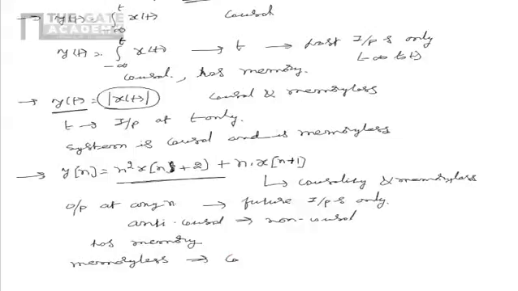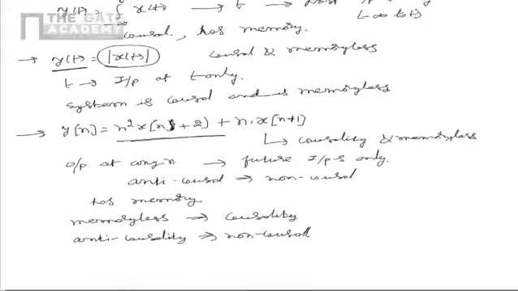The memoryless property implies causality, because if the system is memoryless, it should be causal. Anti-causality implies non-causality, because if the system is anti-causal, it depends on future inputs only, and hence it should be non-causal, as the system would be non-causal if it depends on at least one future input.